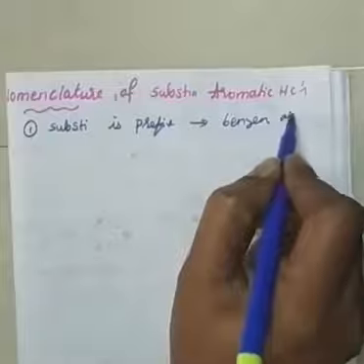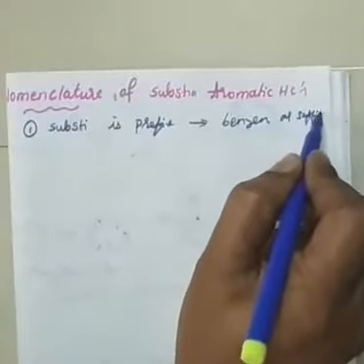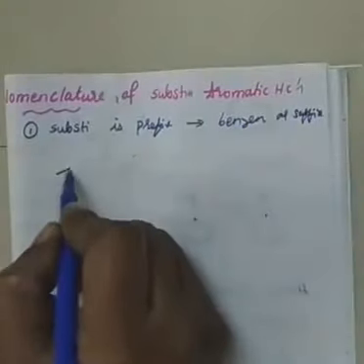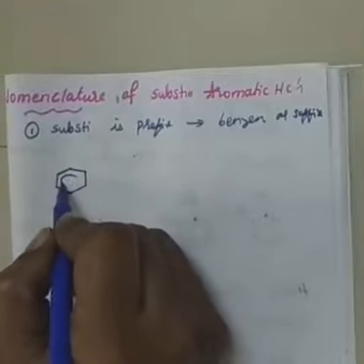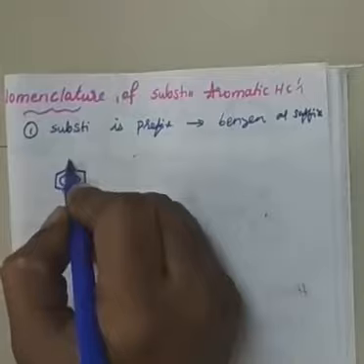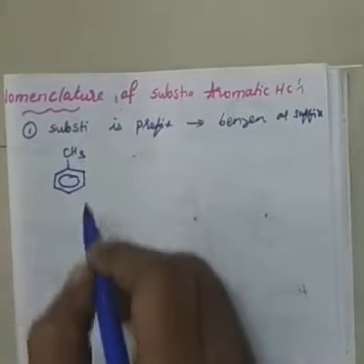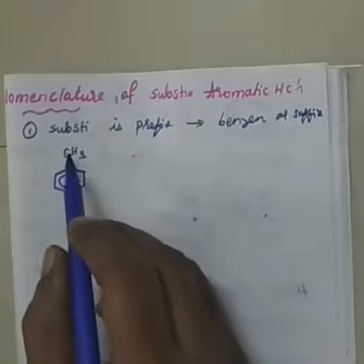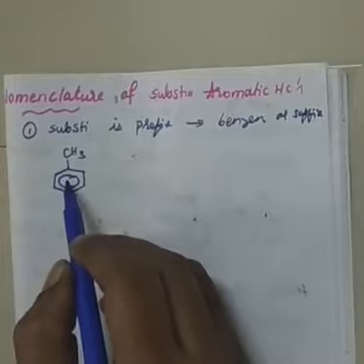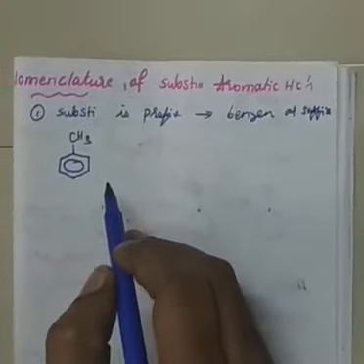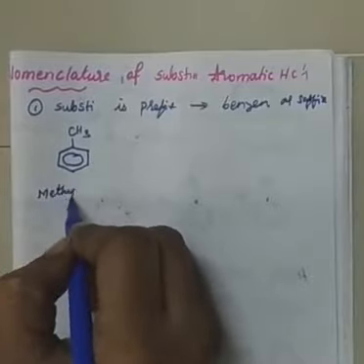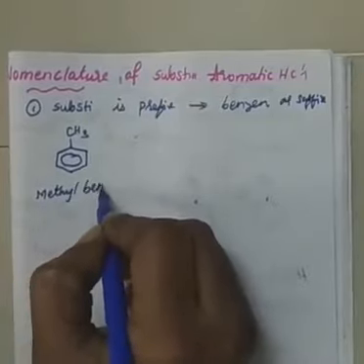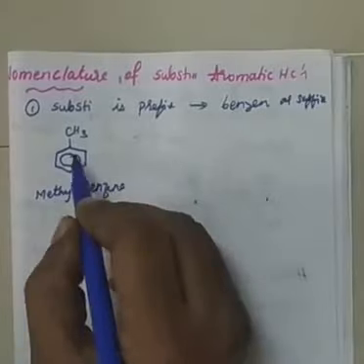Okay, let me tell one example. For example, here benzene has, see, around the circle I am keeping here together, CH3. You know what CH3 is? Methyl group. Methyl is present on the benzene. Therefore, I call this methyl benzene. So methyl is my prefix and benzene is the suffix.